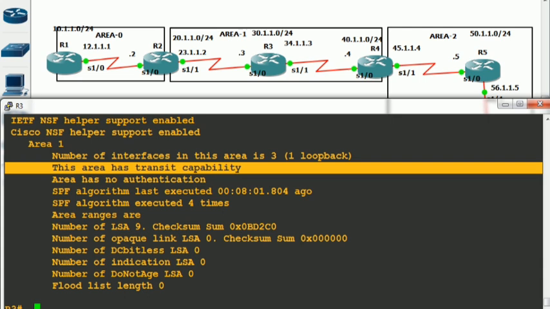Of course, it will go. How? I mean, you are saying that you want to configure summarization on R4 for the prefixes generated by R1.